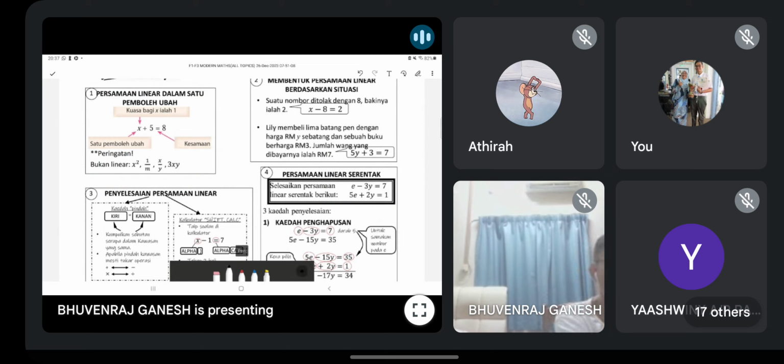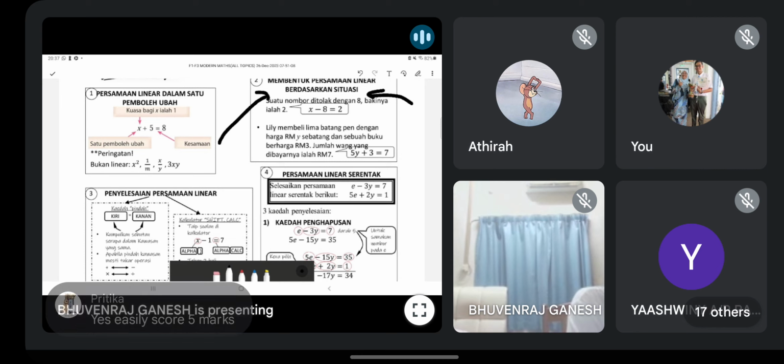Yang ni kamu guna kat banyak soalan. Mereka akan bagi situasi, you have to convert it to linear equation. Paper 2 also got asked, paper 1 also got asked, basic. Especially your matrix chapter, bab matrix. Mereka akan bagi situasi, you must form equation first. Kena bentuk persamaan. So how do you get the knowledge? Dari bab ni. Forming linear equation.